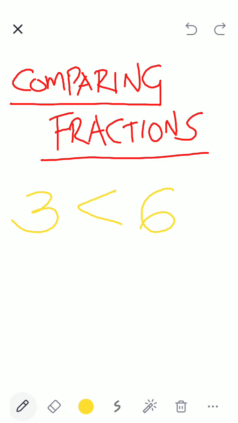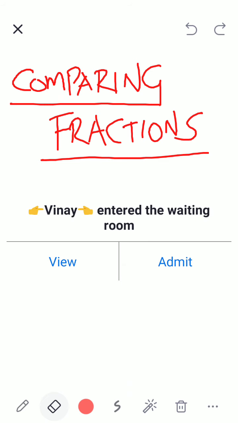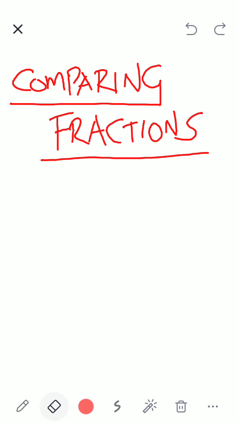So, I have straight away compared 3 and 6. How can I compare it very clearly? Because I always know there are 3 apples here, there are 6 apples here, means 6 apples is bigger. Correct? Similarly, I should be able to compare fractions also.